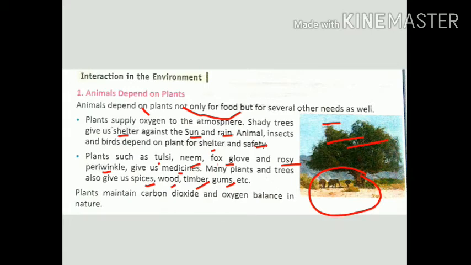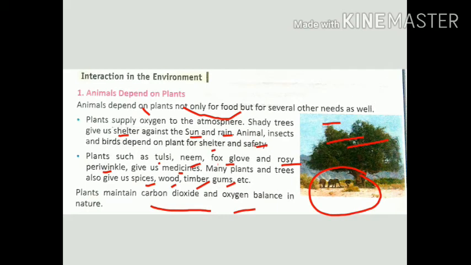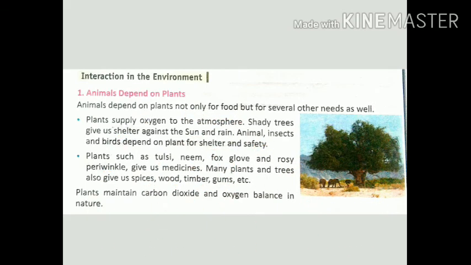So altogether, plants are very useful for animals as well as living beings. Plants maintain the carbon dioxide and oxygen balance. That's why we breathe nicely in the atmosphere.